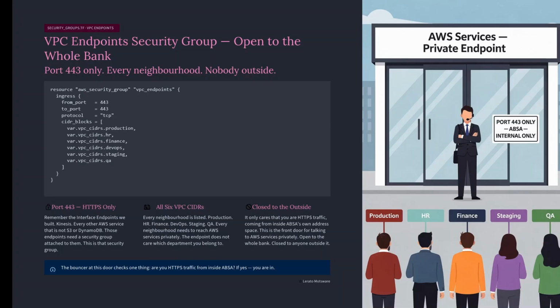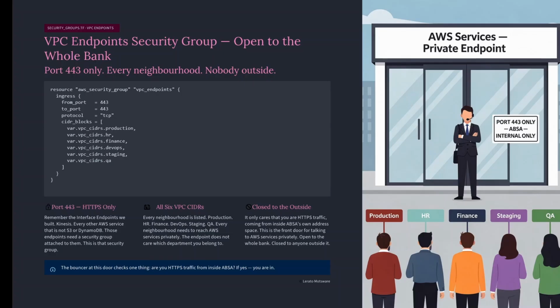First security group, VPC Endpoints. Port 443, HTTPS only. Remember the interface endpoints we built last time, Kinesis, every other AWS service that is not S3 or DynamoDB. Those endpoints need a security group attached to them. This is that security group. CIDR blocks, all 6 VPC CIDRs listed.